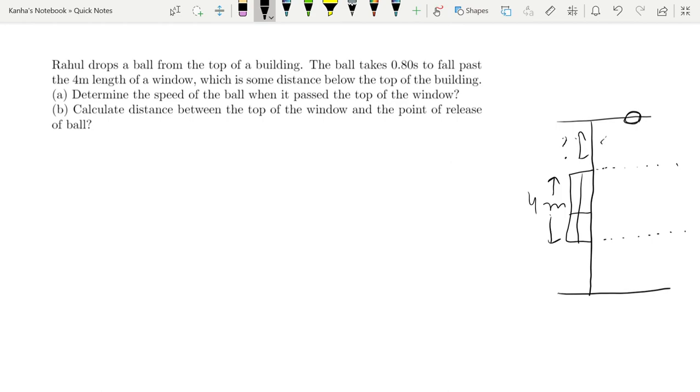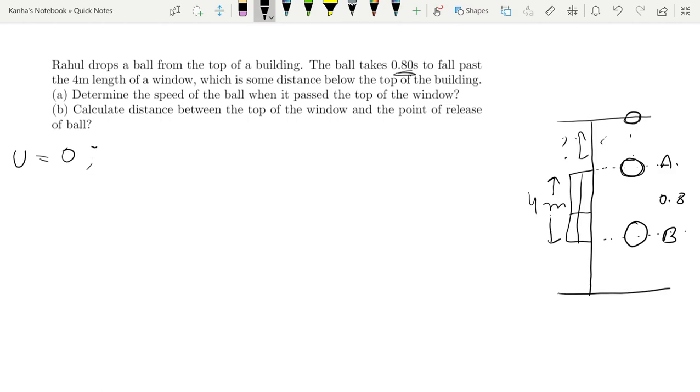So what is given? We are given that it takes 0.8 seconds to fall past this. After some time the ball will reach here, and from this position A to this position B, it takes a total of 0.8 seconds. So how do you attempt this question? First of all, you need to find the initial velocity at the point A. So you start from the top. At the top, u is equal to 0, or initial velocity is equal to 0.